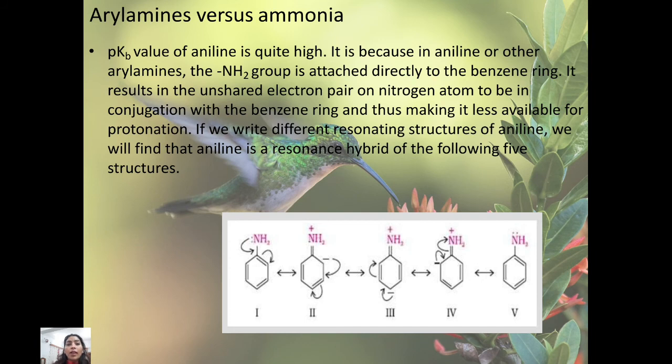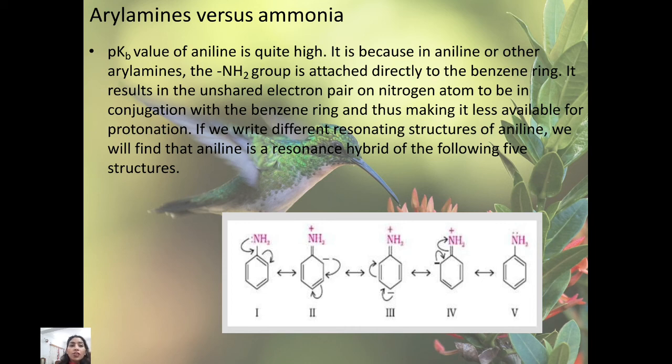Arylation: aryl amines versus ammonia. The pKb value of aniline is quite high. It is because in aniline or other aryl amines, the NH2 group is attached directly to the benzene ring.